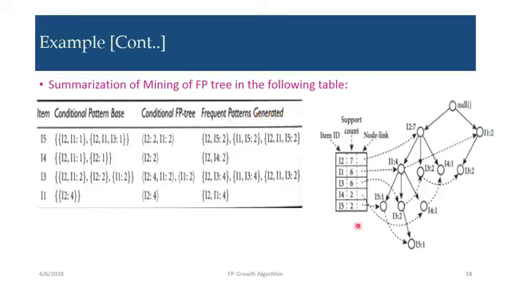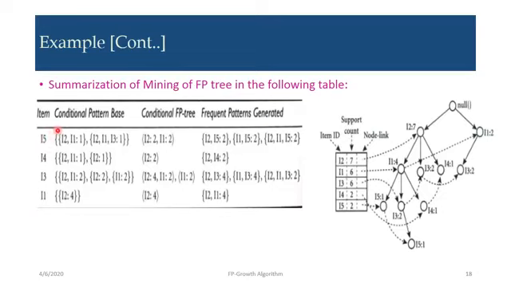So here you can see, for reference I have just put the figure here. We have to summarize. First we are listing the items. While listing, first I have kept I5 as it has a lower support count. Like you just traverse the reverse order of this table. So I5, then I4, then I3, then I1. I have not kept I2 as I2's prefix is null. We should not consider that.